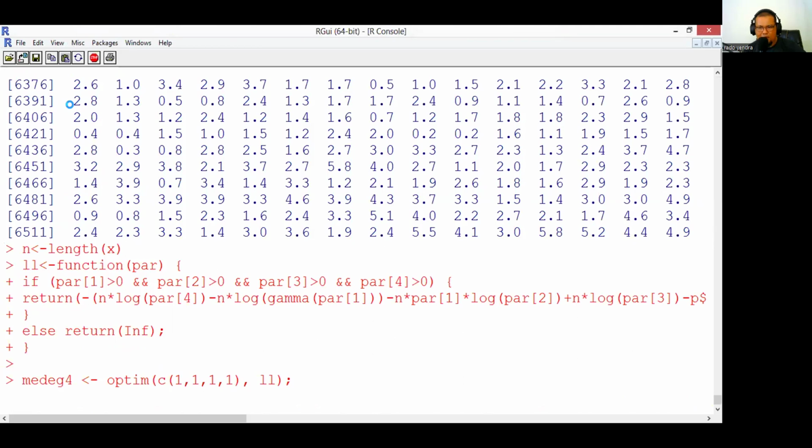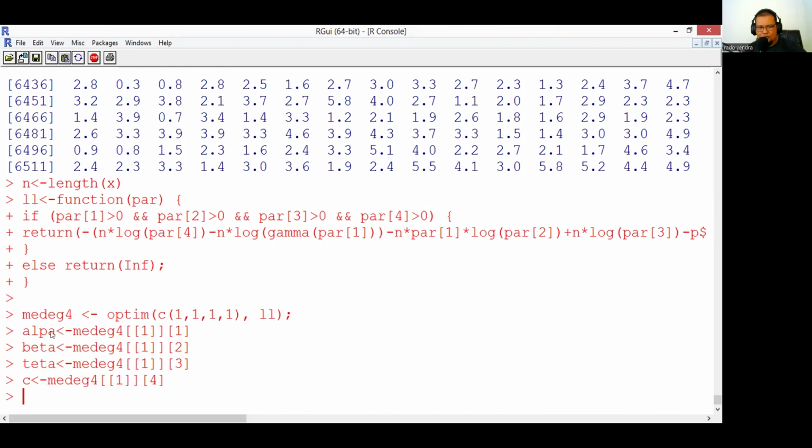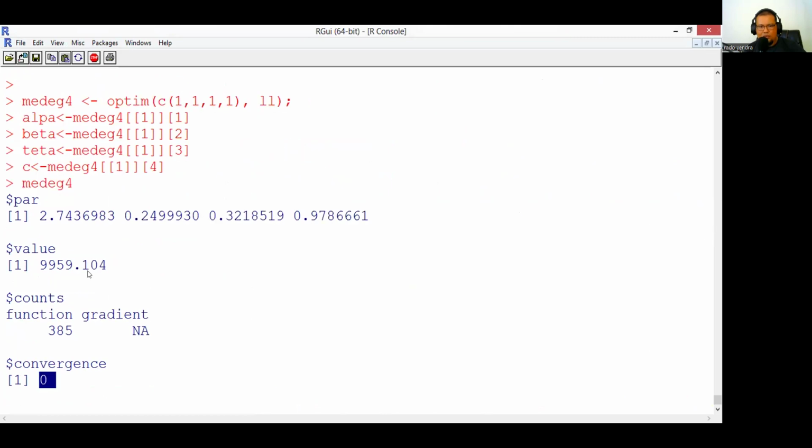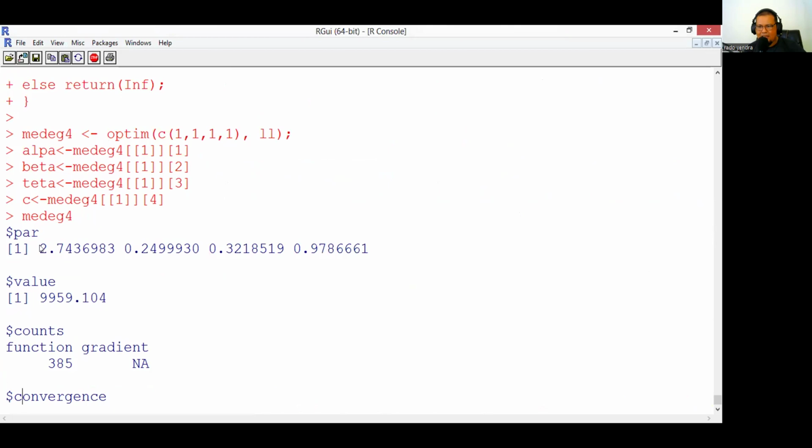We wait, our program is running. Okay, it's a success. So we can find our parameter. Copy here, we paste, we check our parameter. Okay, these are parameter 1, parameter 2, parameter 3, and parameter 4. And then it's convergent to 0. It means we have succeeded in estimating the parameters for the exponentiated gamma exponential distribution.